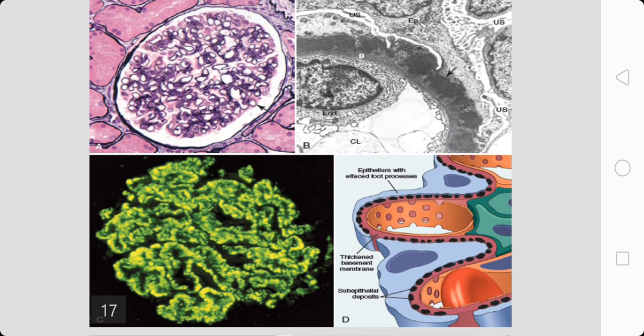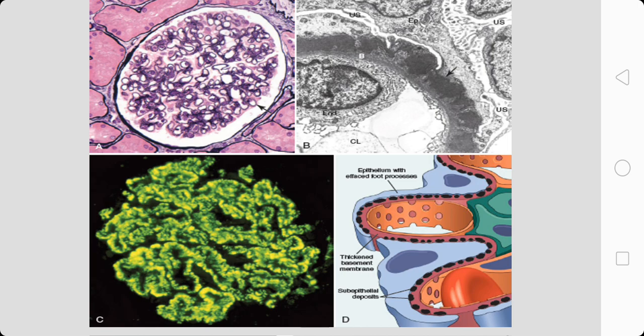This is the microscopy of membranous nephropathy. The first one, diagram A, is the silver methenamine stain, which shows diffuse thickening of the capillary walls without a significant increase in the number of cells. The C, or the immunofluorescence diagram, shows granular immunofluorescent deposits.